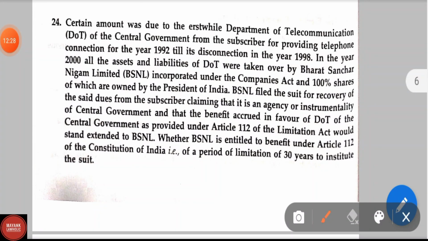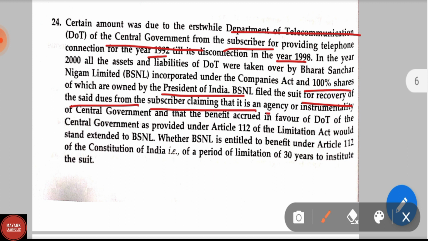Certain amount was due to erstwhile Department of Telecommunication DOT of the central government from the subscriber for providing telephone connection for the year 1992 till its disconnection in the year 1998. In the year 2000, all the assets and liabilities of the DOT were taken over by BSNL, incorporated under the Companies Act, and 100% shares are owned by the President of India. BSNL filed a suit for the recovery of the said dues from the subscriber, claiming that it is an agency or instrumentality of central government and that the benefit accrued in favor of DOT of the central government as provided under Article 112 of the Limitation Act would stand extended to BSNL.